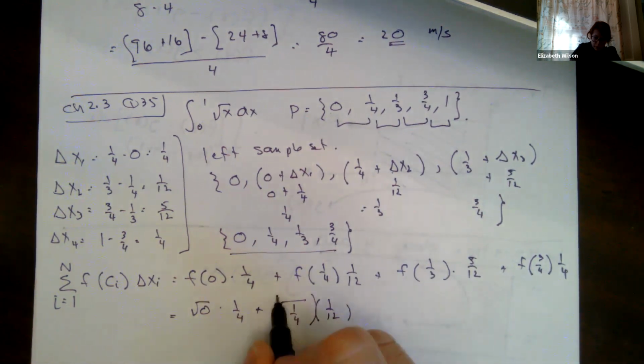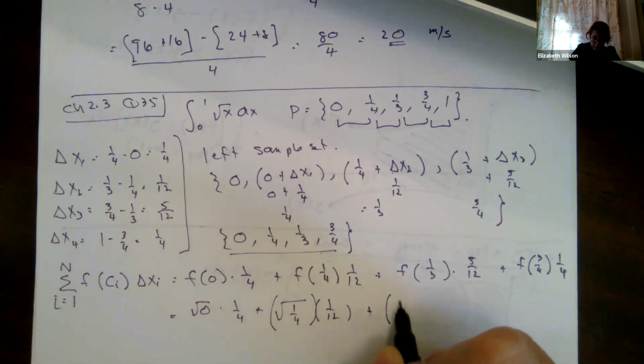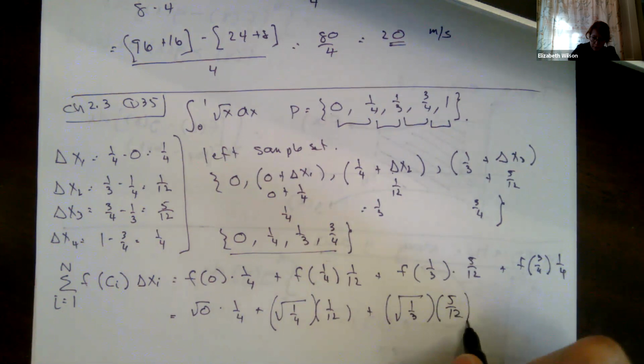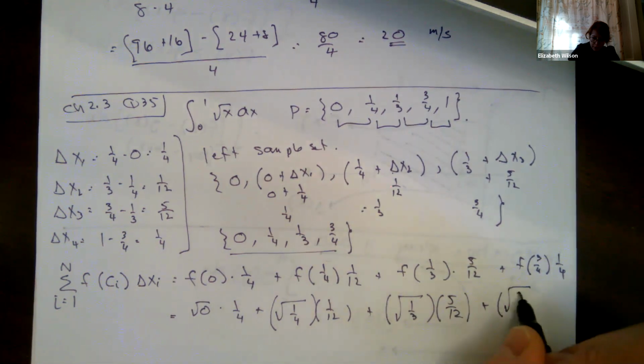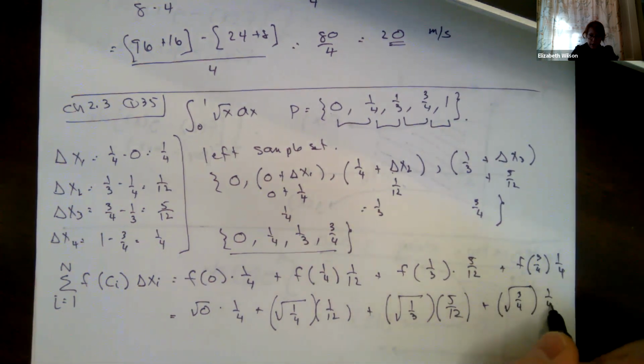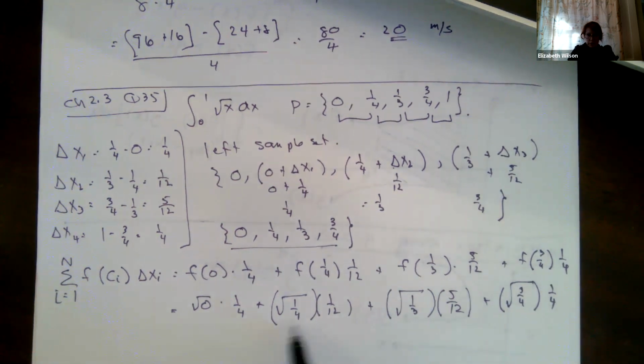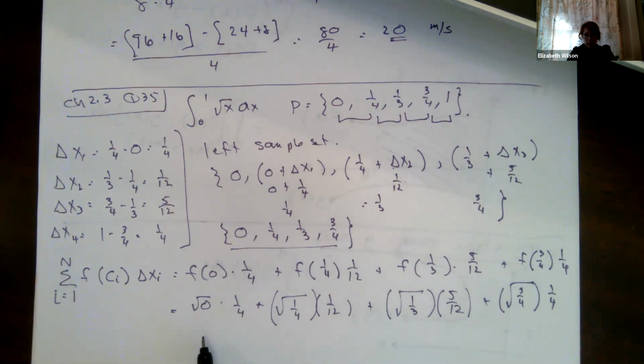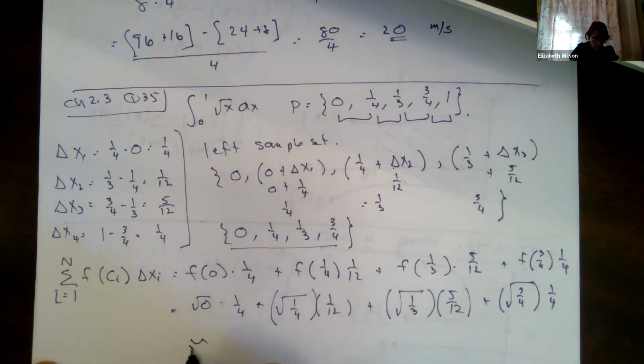Okay. So this becomes radical 0 times 1/4 plus radical 1/4 times 1/12. Don't put these in, these are separate. This is radical 1/3 times 5/12, right? This is the height times the base. Radical 3/4 times 1/4. And I suggest doing these individually on your calculator and then adding them up, okay? If you try to do this all in one stream on your calculator, then sometimes you type in the wrong numbers or you miss a parenthesis and then your answer gets all messed up. So rounding a little bit, this was 0.498.